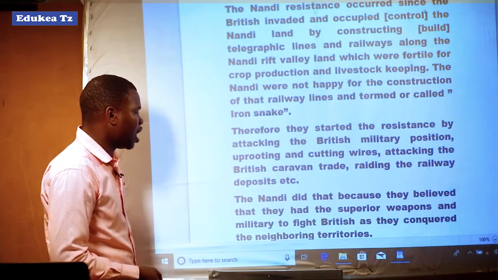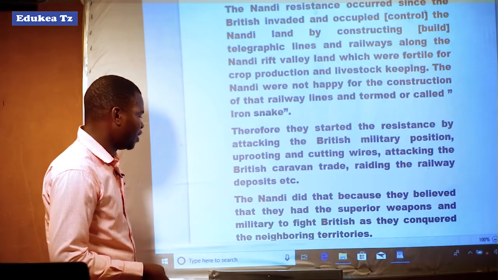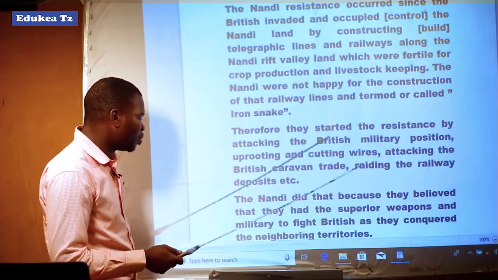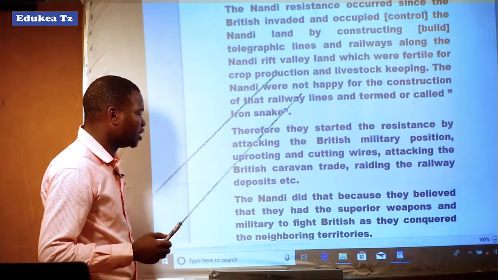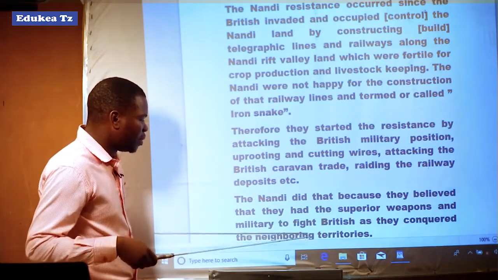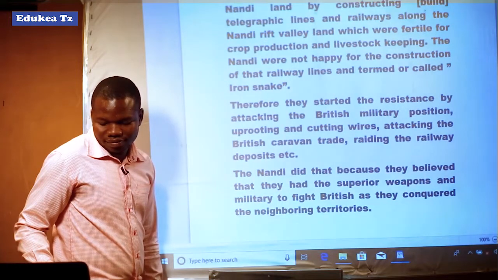The Nandi did that because they believed they had superior weapons and military to fight against the British, as they had conquered the neighboring territories.